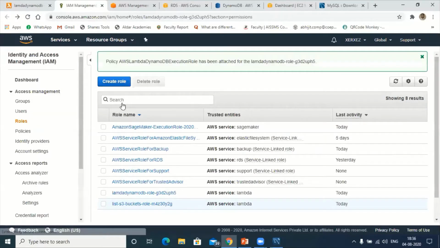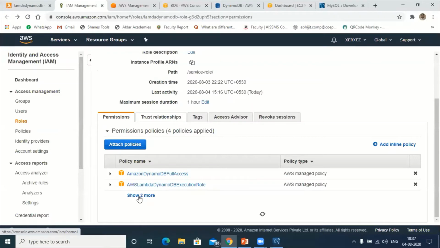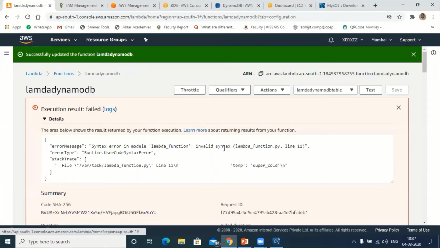Okay, so I have already created the policies under that role. Now I have 4 different policies under this role name. So let me go to configuration and see whether the program will execute or not. Okay, let me test again.